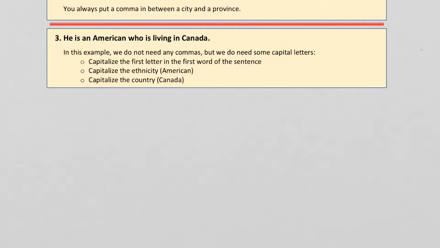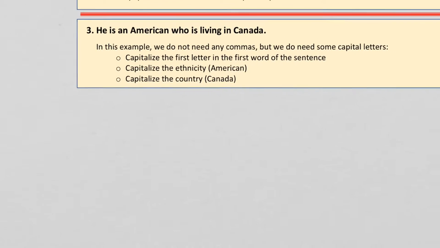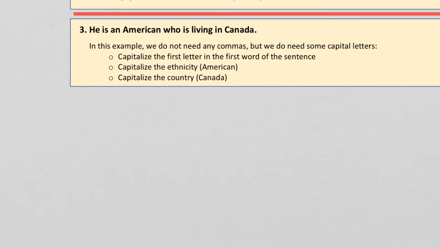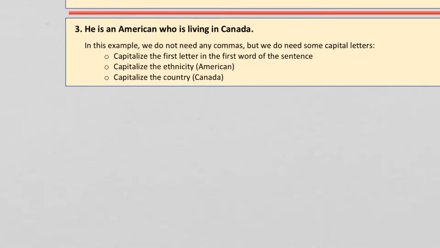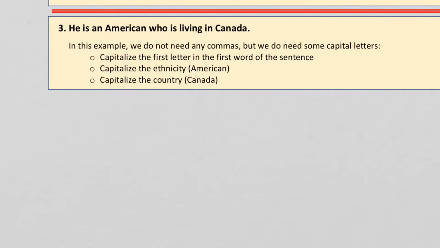But we can talk about capitalization. You capitalize the first letter in the first word of the sentence. You capitalize the ethnicity, American. That's a group of people, Americans, right? So he is an American who is living in Canada. So his ethnicity is American. And then you capitalize the country, Canada.